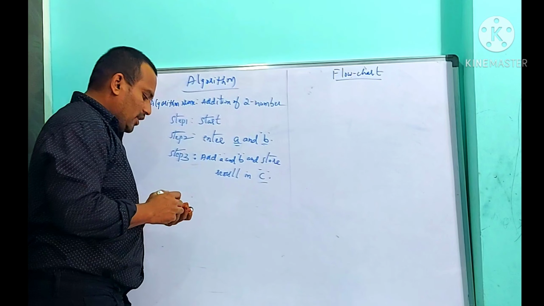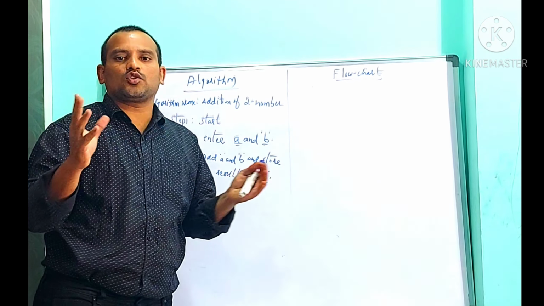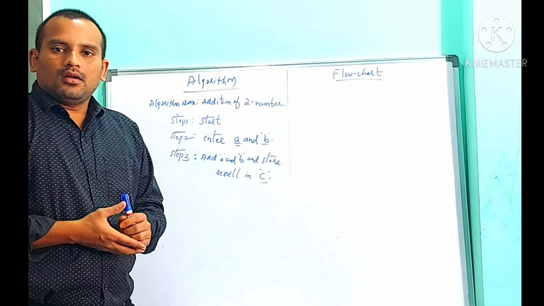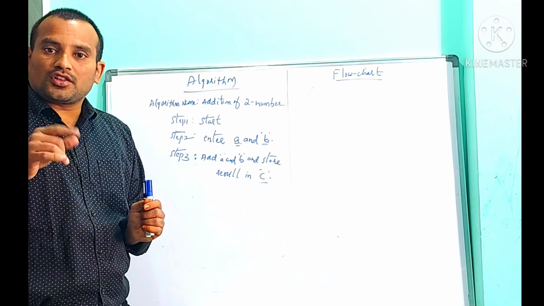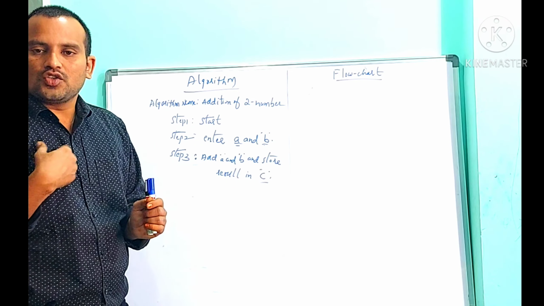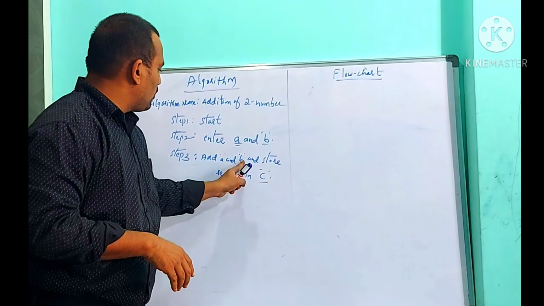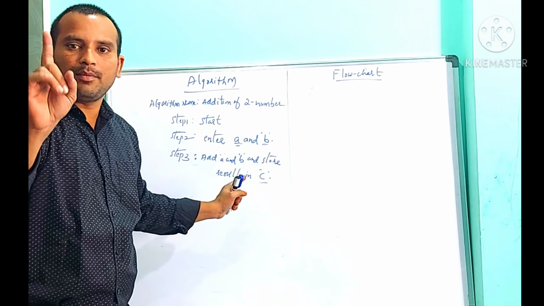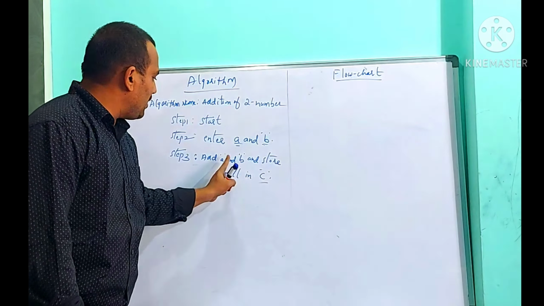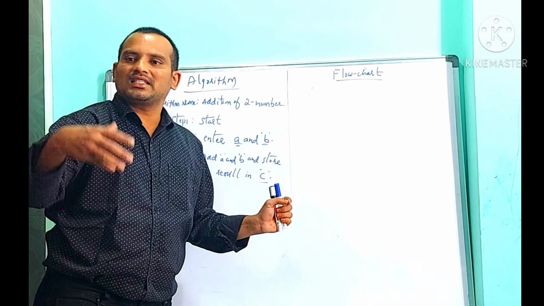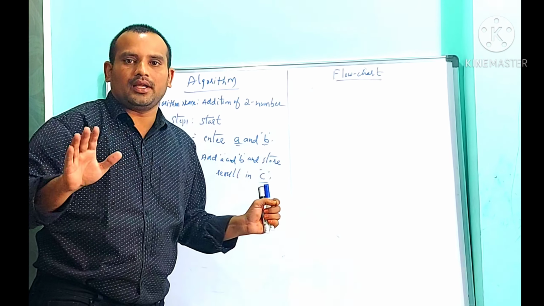What am I doing? Suppose I entered 12 plus 24. After adding, it gives 36. That is called the result. So we need to store that result in another variable. Assume A, B, C are variables. A variable can store a value. Remember this point. The variable topic we will discuss in the next class clearly, don't worry.